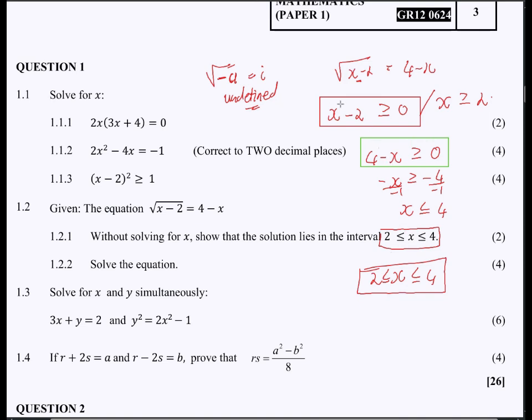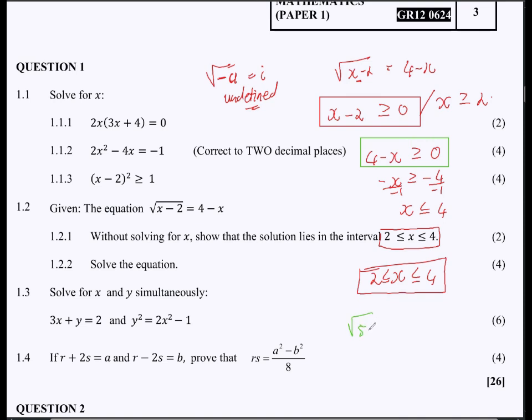Because if you are trying to put other values that are outside the critical values, let's say, for example, 1. If you put 1 here, this is going to be 1 minus 2, which is negative 1, which is going to give you an undefined value here, right? And then also, if you say 4 minus 1, this is now equal to 3, which is not equal to that. Remember, it must be an equation, right? Again, we can test with another number that is outside the critical values, let's say, for example, 5.